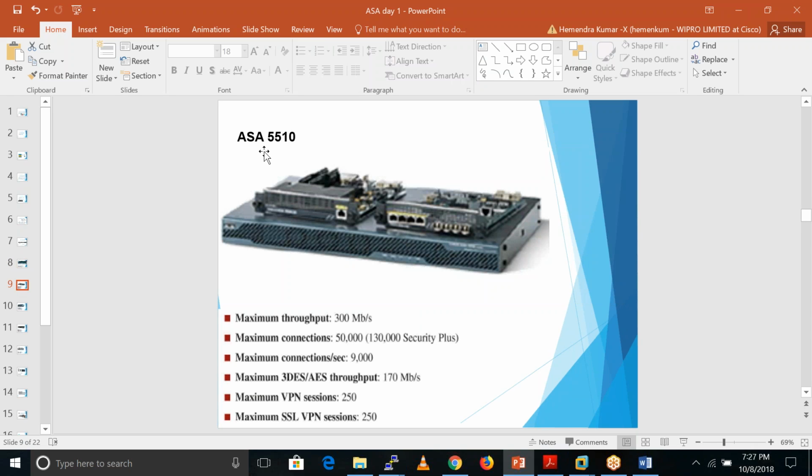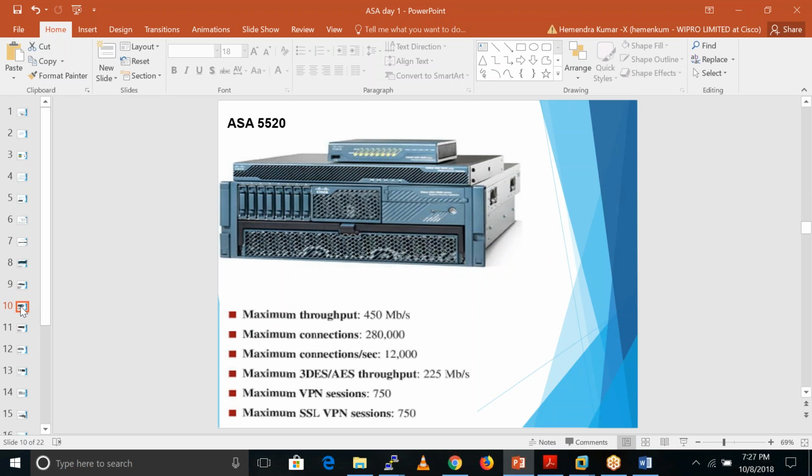This is the ASA 5510. These models have around 300 Mbps throughput. These are the maximum connections, so if you want, you can go through these things. This one is related to the ASA 5520.